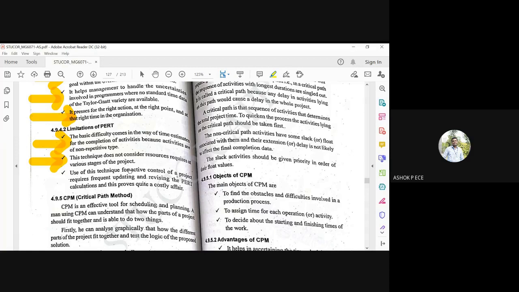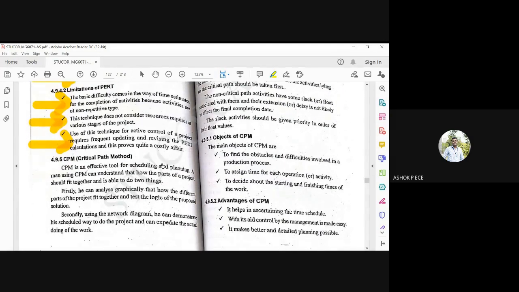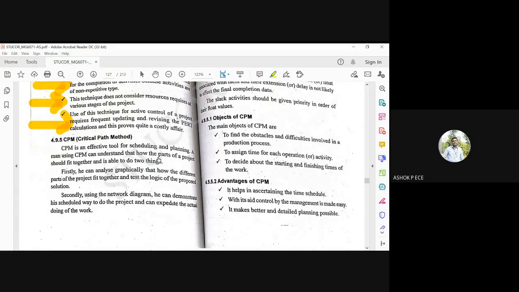The use of this technique for active control of a project requires frequent updating. So you have to update the time taken frequently, and you have to revise your goals frequently, because every time you waste time it has to be updated, and so the project delay has to be calculated. It is just frequent updating and revising of the calculation and target, which is going to be a very, very costly affair. So because of all these limitations, we go for C